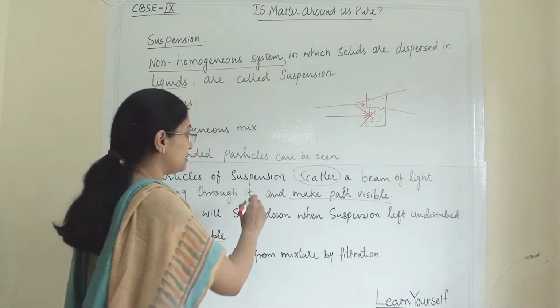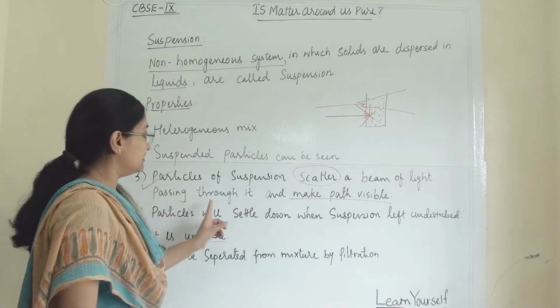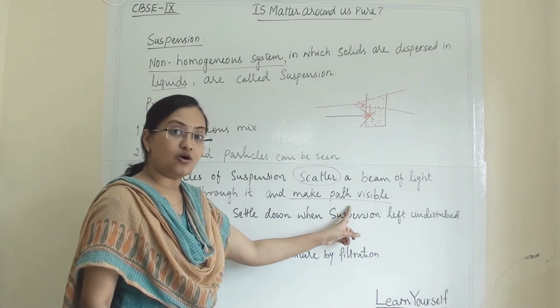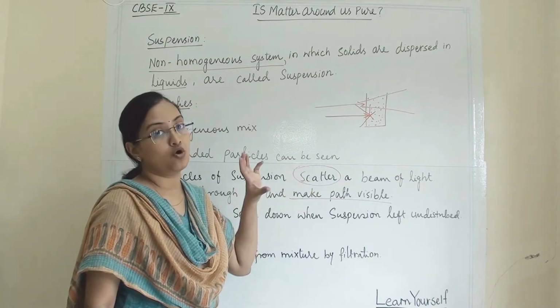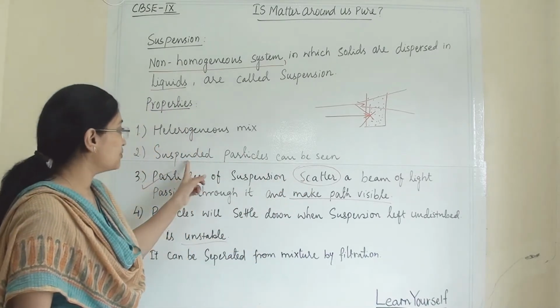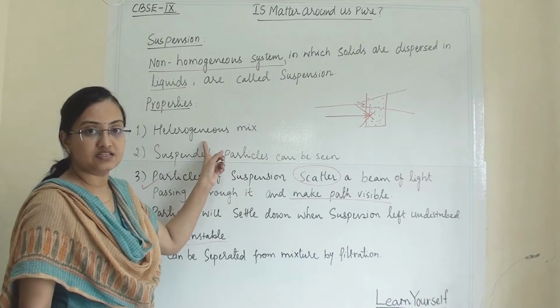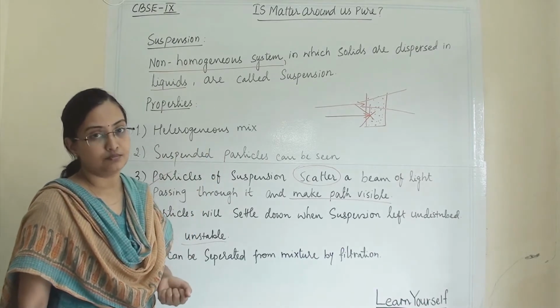This point is very important, that they make the path of light visible when light falls on a suspension liquid. You can see the particles and it is obviously a heterogeneous mixture.